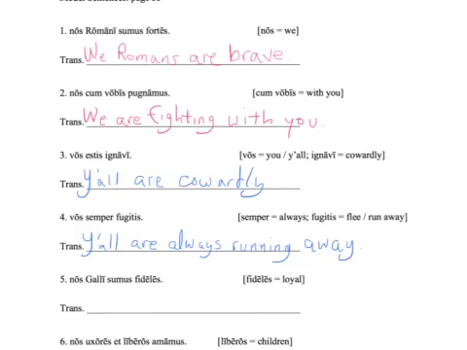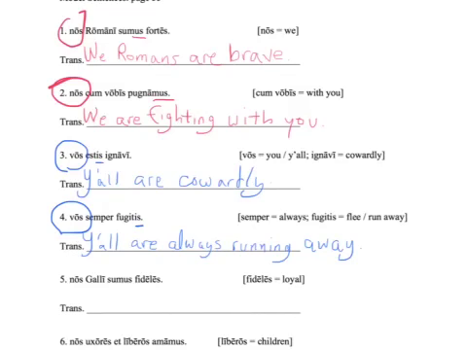So we've had the two sets now, in red we have we, and the blue ones with y'all. The we sentences both use nos as the subject, and their verb ends in mus. The y'all examples use vos as a subject, and both the verbs end in tis.